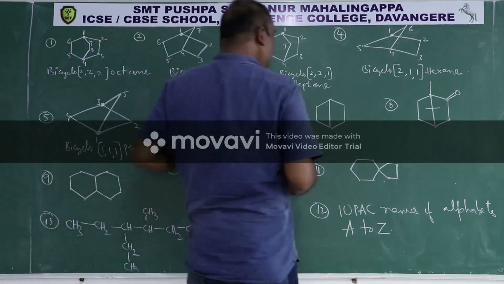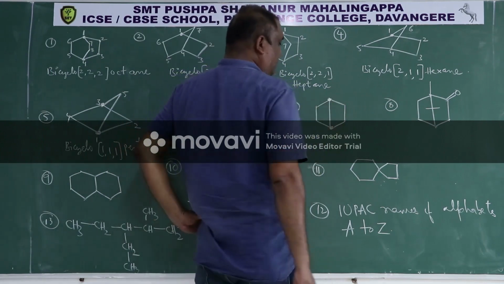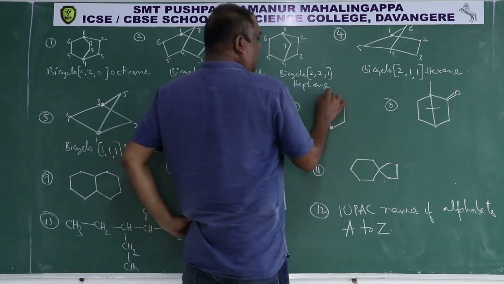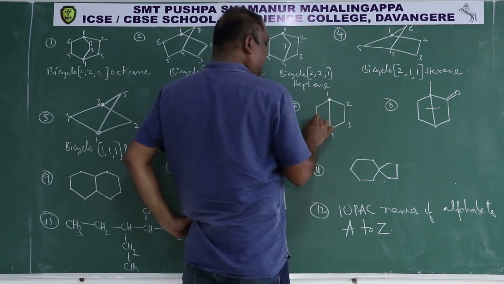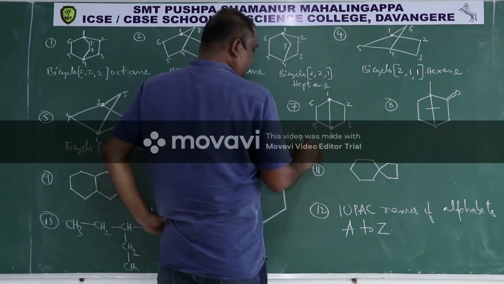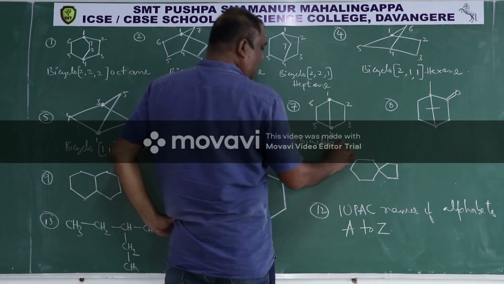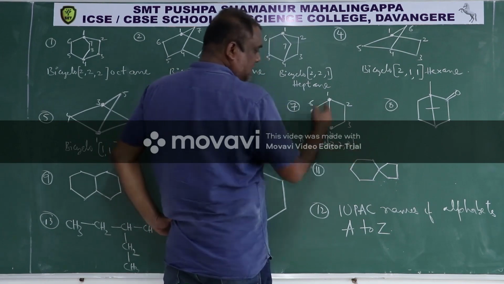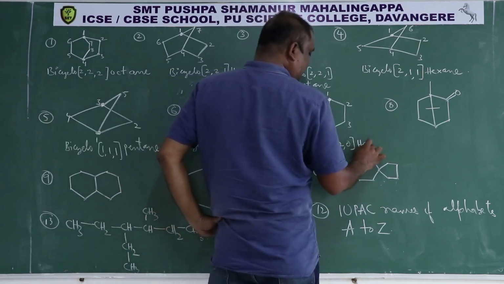Then the seventh compound, this is the bridge head. So now 1, anyway you can go 1, 2, 3, 4, 5, 6. Now this is bicyclo, open the bracket, 2, 2, 0 because in this there is no carbon, 0, hexane.